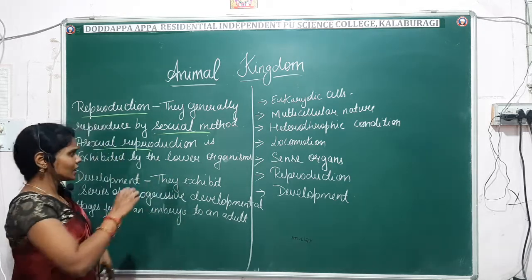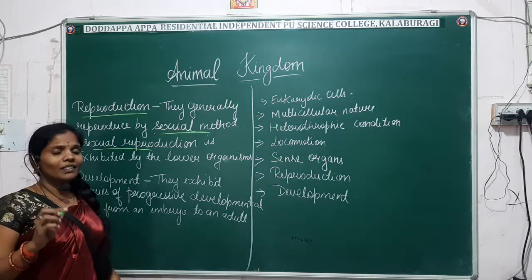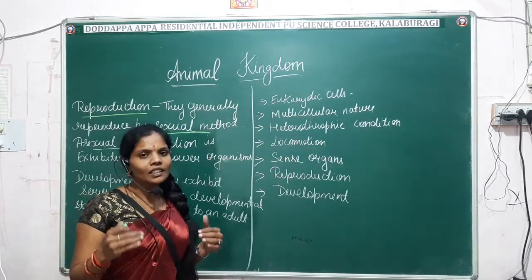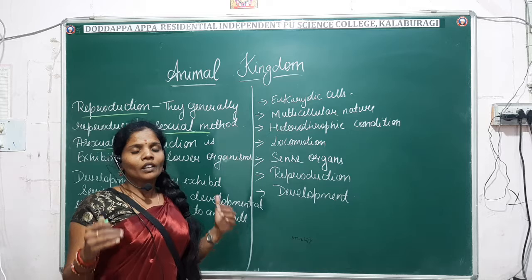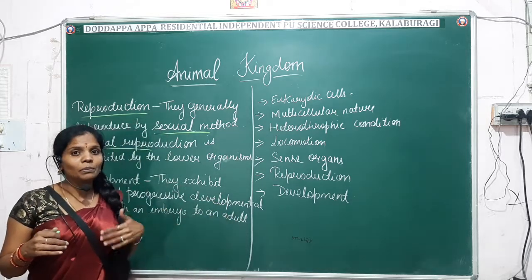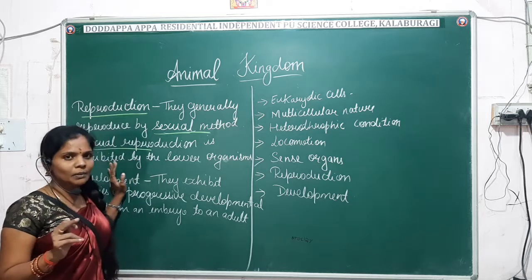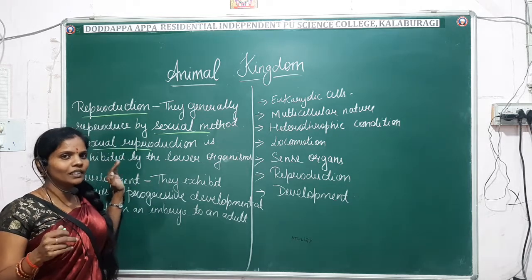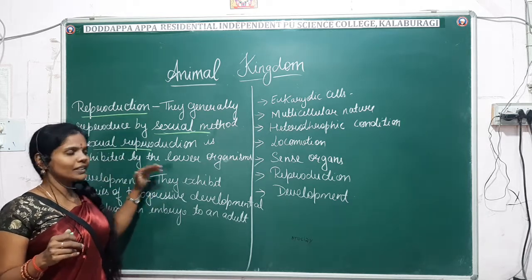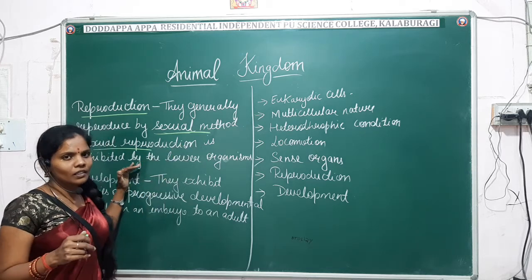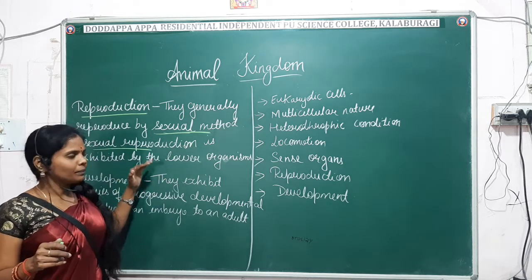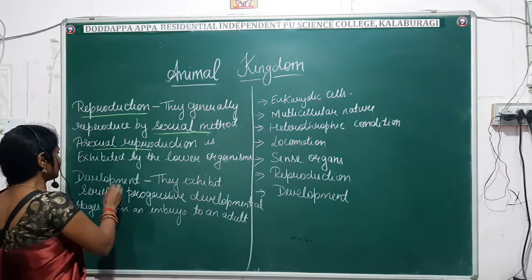Fine. Next comes asexual reproduction. Asexual reproduction is generally seen in the lower animals. Only one parent is capable of giving birth, and it is seen in the lower animals. So you should know the difference between sexual and asexual reproduction. Fine.